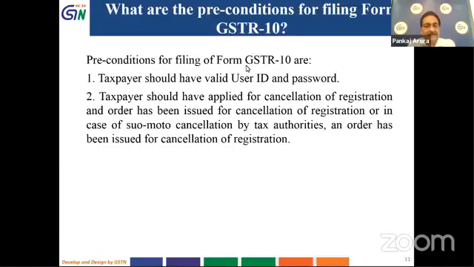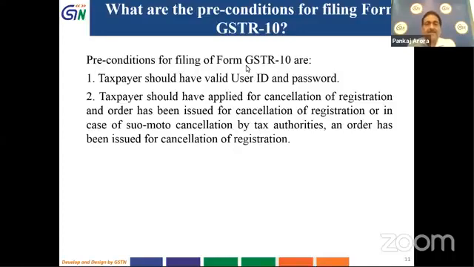So the order of cancellation may be issued irrespective of whether it was on the application for cancellation filed by the concerned taxpayer, or in case of suo motu initiation of proceeding by the tax authorities, in case any violation is noticed as enumerated in the relevant provisions.